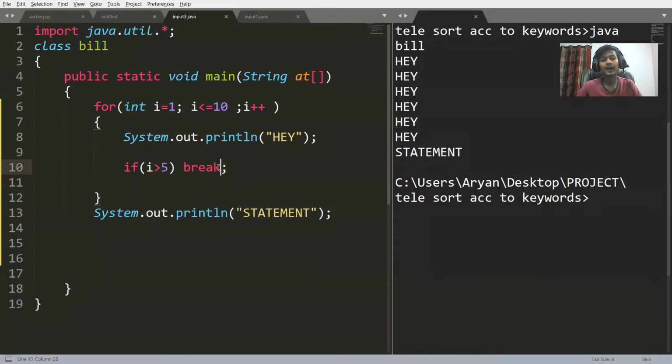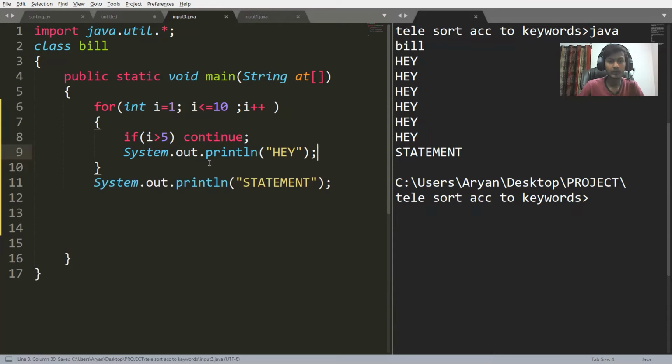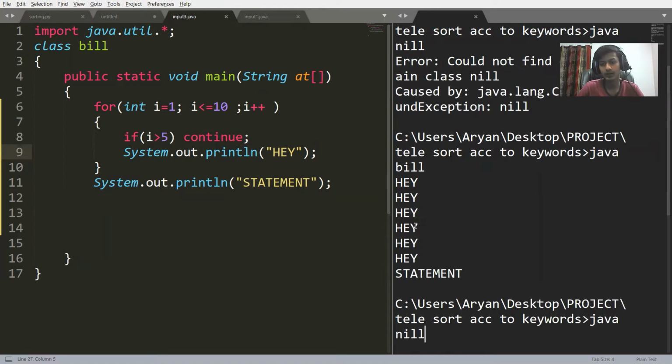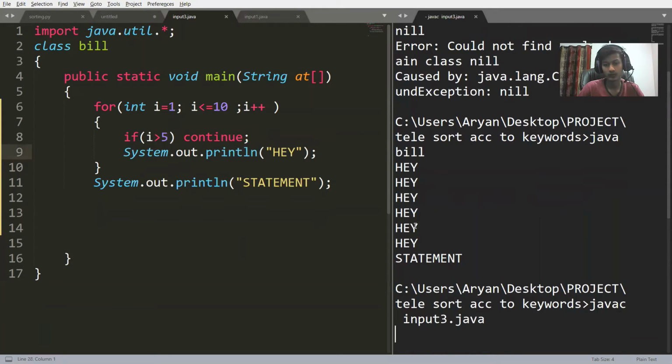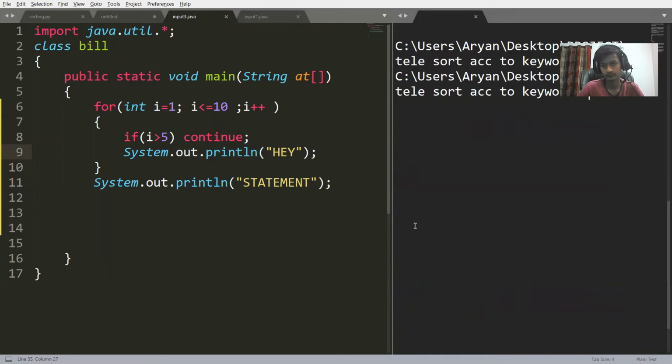Now what if I had continue? Just notice what change I have made. If i is greater than 5, then continue. So now if we re-execute it, first we have to compile it. Let's clear it, and run java Bill.